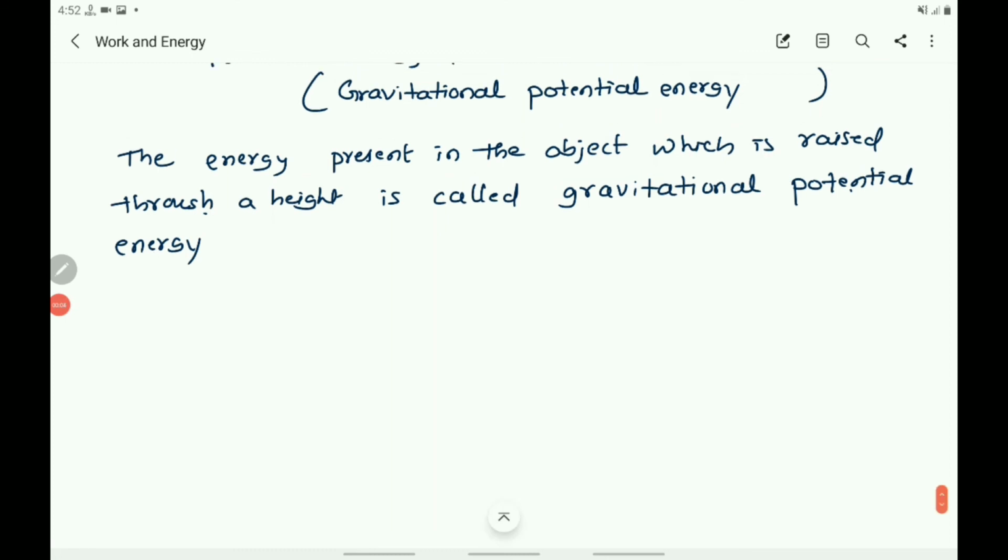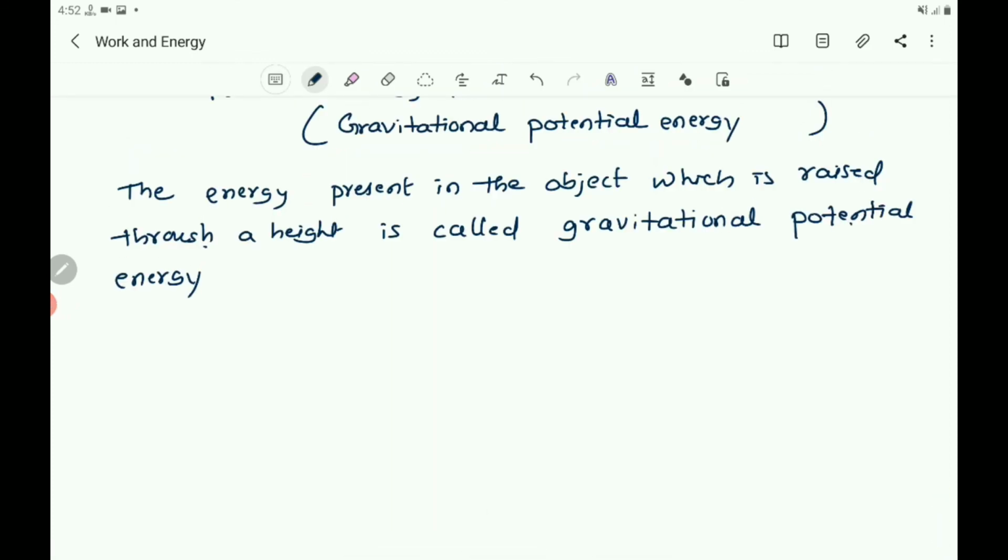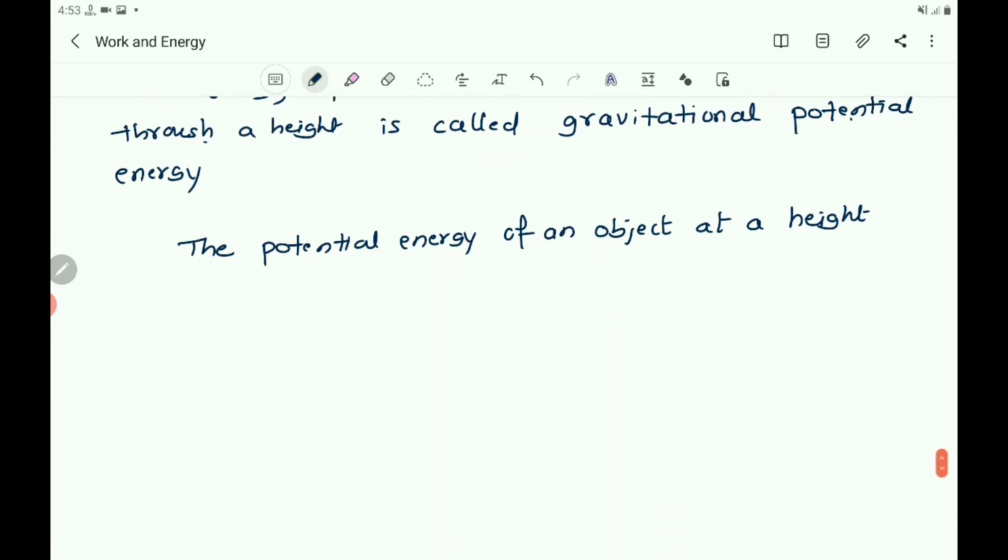So, the potential energy of an object at a height depends on the ground level or the zero level.